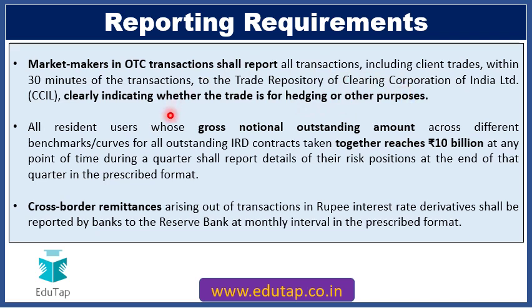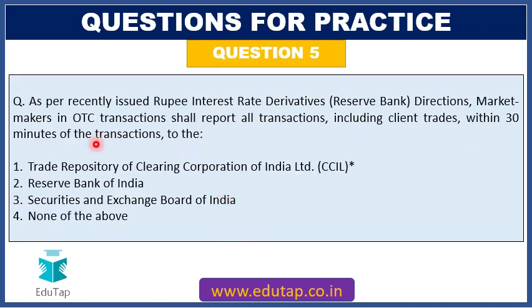Further, norms have been made for resident users whose exposure exceeds rupees 10 billion at any point of time during the quarter. So they are also required to comply with some reporting requirements. And for cross-border remittances also, banks are required to report to the RBI proper details on a monthly basis in the prescribed format. So friends, now we can easily answer this question: the answer is going to be Trade Repository of Clearing Corporation of India Limited. That is option number 1.